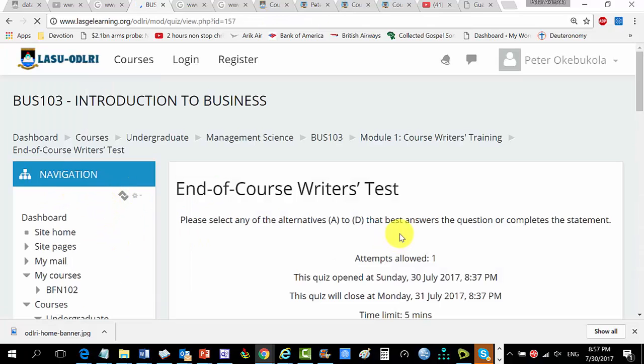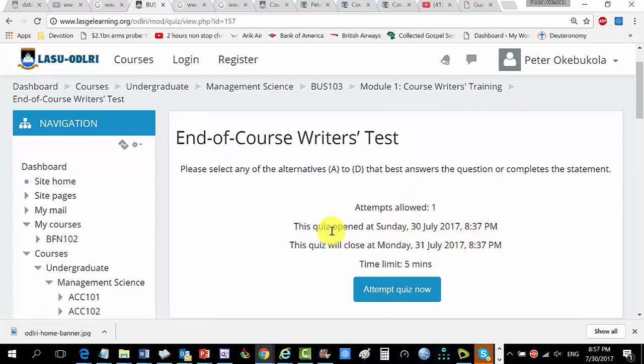I've clicked on this one, so see what it is telling me. End of course test. Please select any of these. This is what your students will see. I will show you how your students will be seeing this, but I want to attempt the first one. The quiz opened Sunday 30th, 8:37. By the way, if you have a look at my time now, it's 8:57. This quiz will close on Monday, July 31st at 8:37 p.m. Time limit 5 minutes. Attempts allowed just one.